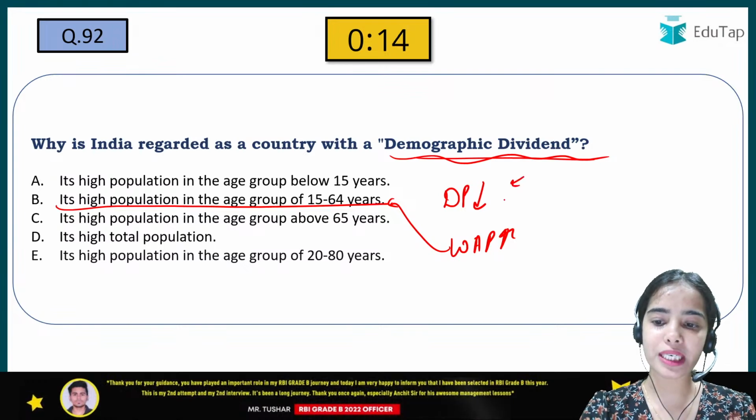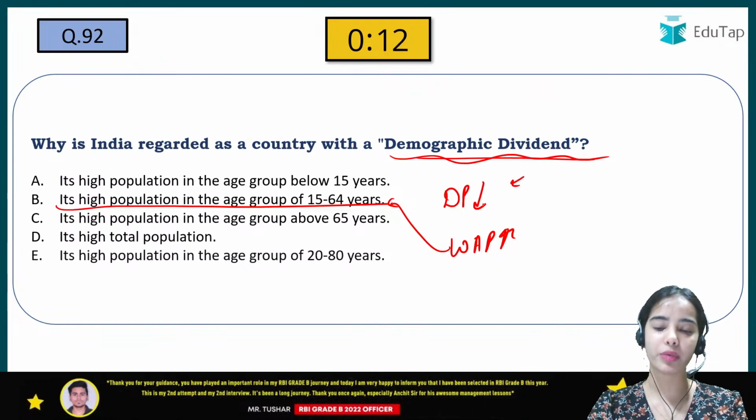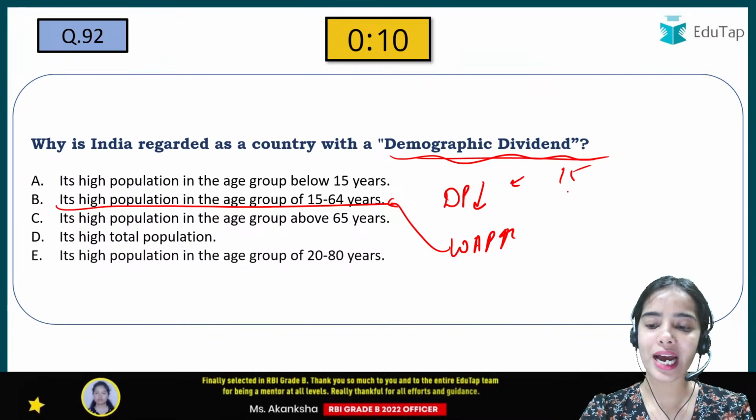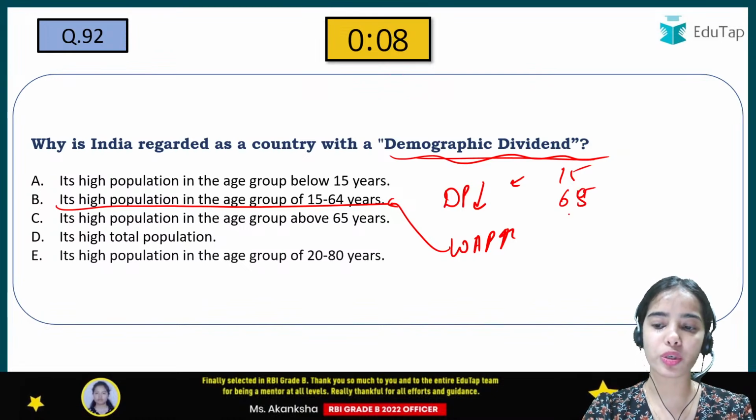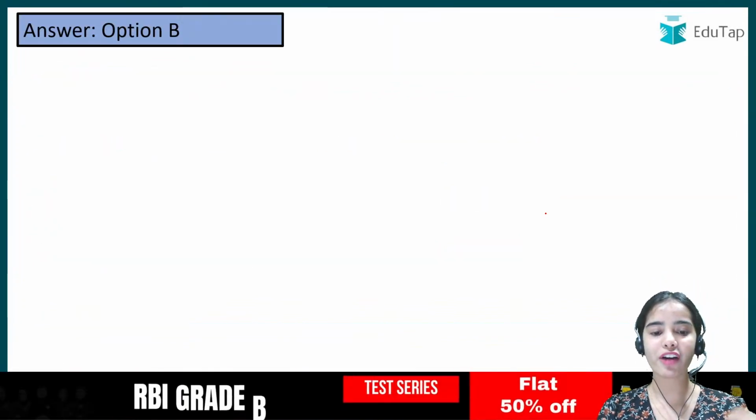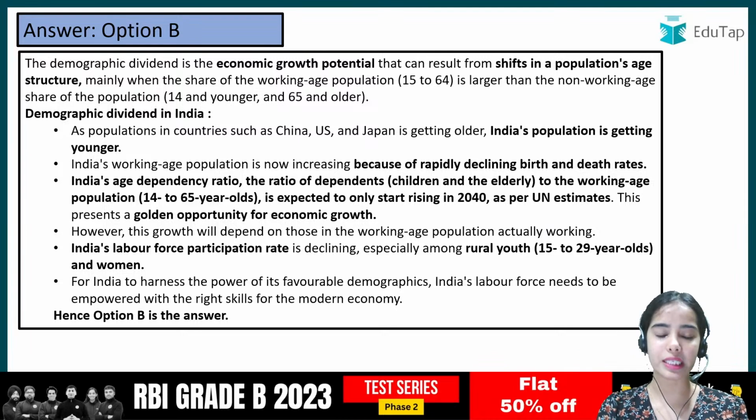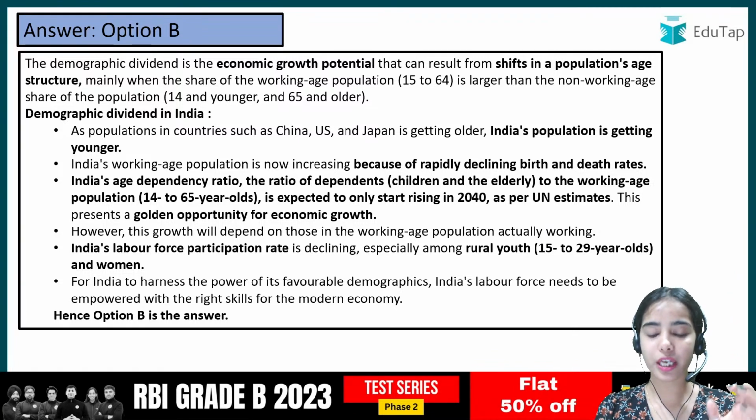That demographic dividend means that we have more working age population and less dependent population. That is the population less than 15, and the dependent population is more than 65 of the age. So we have more working age population. That's why it is said that India has the demographic dividend.